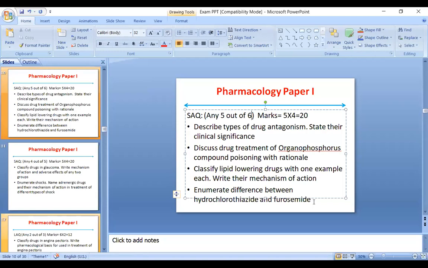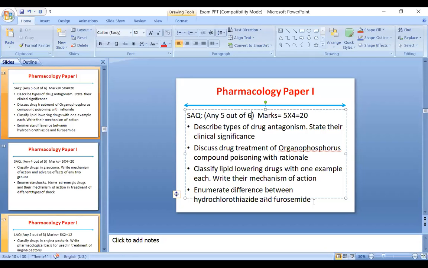Now, whenever you write the differences, I will specifically tell you to make three columns. In the first column, you will write the heading as the parameters of comparison, and then you will write hydrochlorothiazide and furosemide. So in the parameters of comparison, you will write things like mechanism of action, then what is the side effect of this drug, so that you have to write over there.